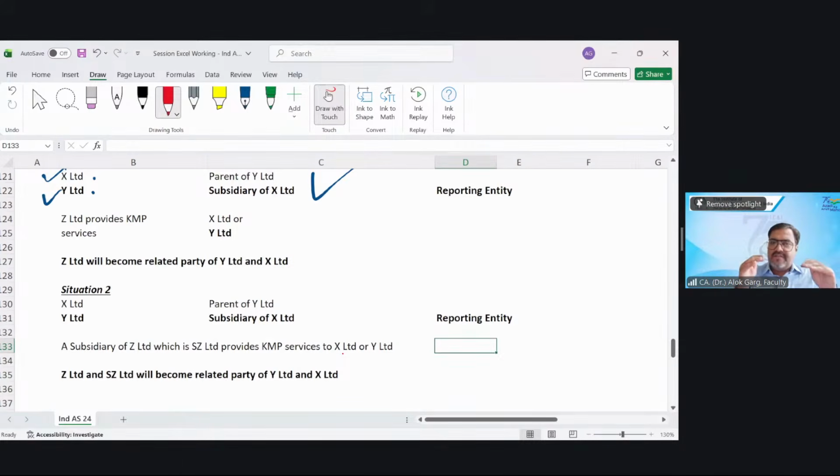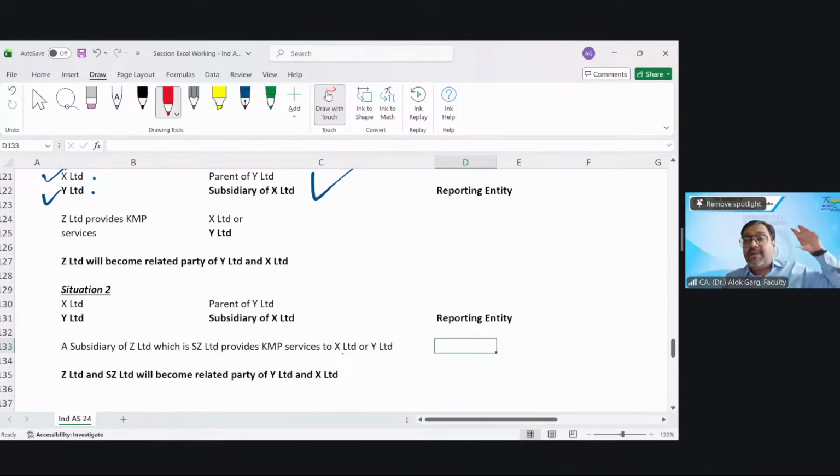A subsidiary of Z, and Z, they are members of the same group. A subsidiary of Z Limited, which is SZ Limited, provides KMP services to X Limited or Y Limited. So friends, in this case, both Z and SZ are related parties of X and Y both, right? Have you understood it?